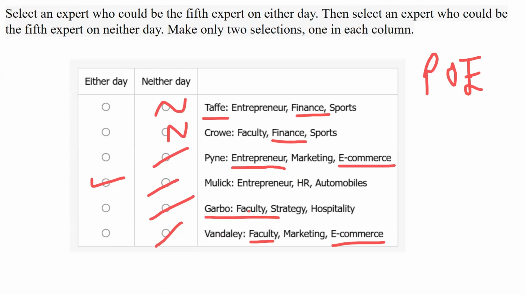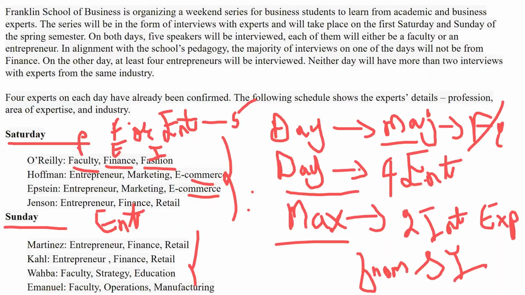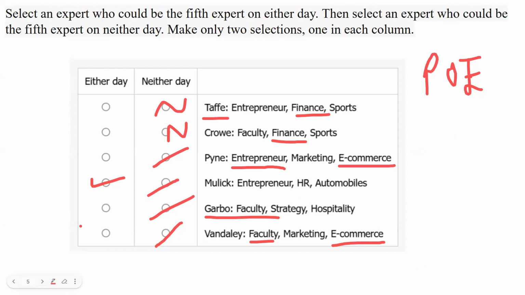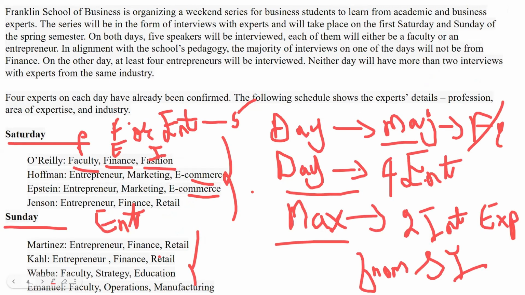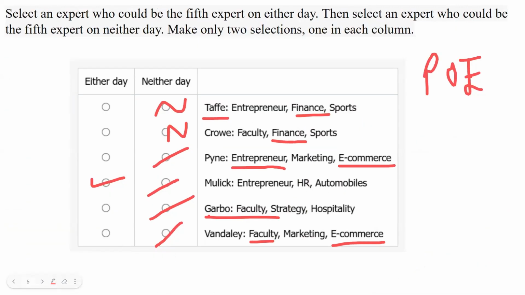Now, coming back to Gabo. I said Gabo can come. When can he come? Gabo obviously cannot come on Saturday because we require an entrepreneur. But Gabo can come on Sunday. And the industry is hospitality. As I told you, it's not there at all. So Gabo we eliminated. So what are we left with? Taffy and Crow. And both are from finance.